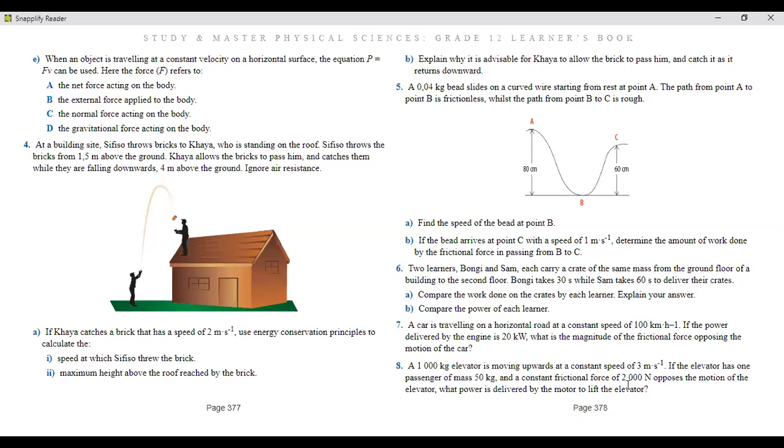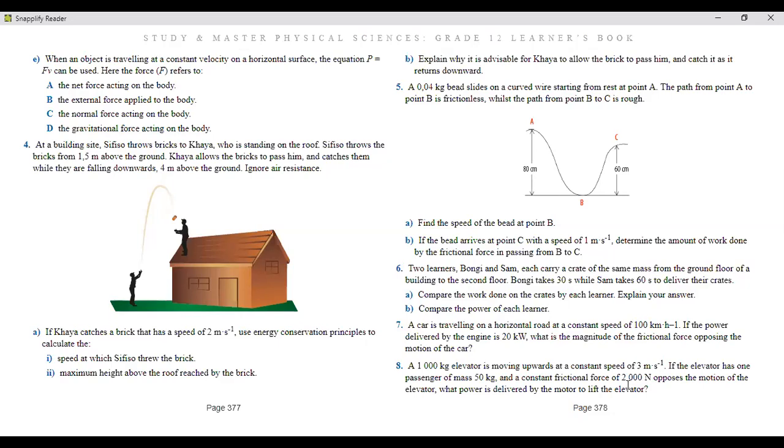4 meters above the ground. So here we ignore the resistance. It starts on A. It says, if Kaya catches a brick that has a speed of 2 meters per second, use energy conservation principles to calculate the first one, the speed at which Sfiso threw the brick, and number 2, the maximum height above the roof reached by the brick.